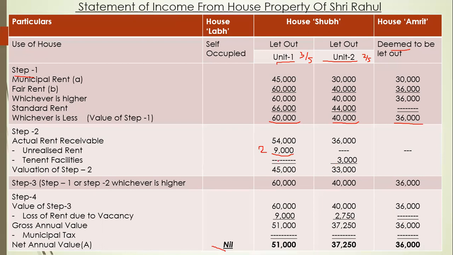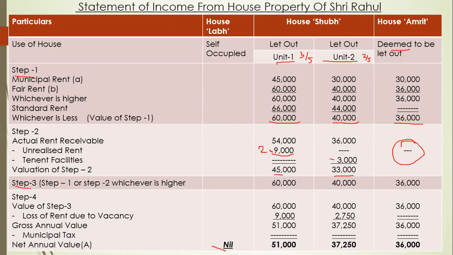Okay, there is no tenant facility in unit 1, so it will be dash. There is no calculation of step 2 for the deemed to be let out house. So now 54,000 minus 9,000 is equal to 45,000. 36,000 minus 3,000 is equal to 33,000. Okay, so our step 2 will be 45,000 and 33,000.